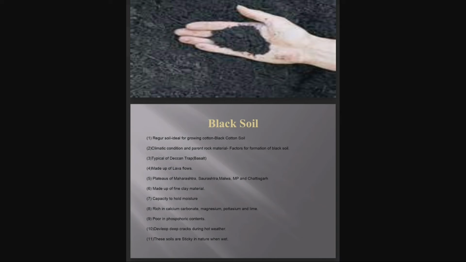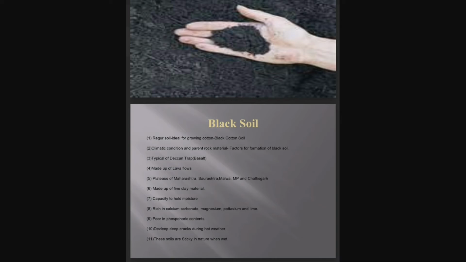If we go through the main points once again, the first point: the black soil is known as regur soil and also black cotton soil. There are two factors that lead to the formation of black soil: climatic condition and parent rock material. It is typical of the Deccan Trap and it is made up of lava flows. This soil covers the plateaus of Maharashtra, Saurashtra, Malwa, Madhya Pradesh and Chhattisgarh.